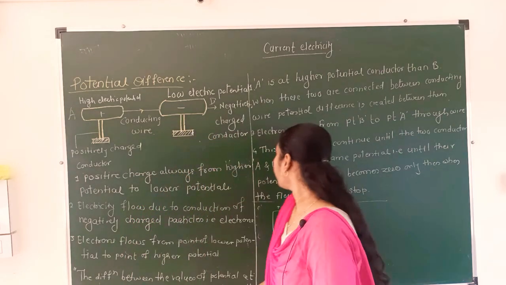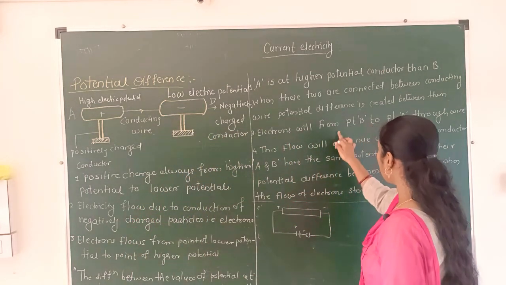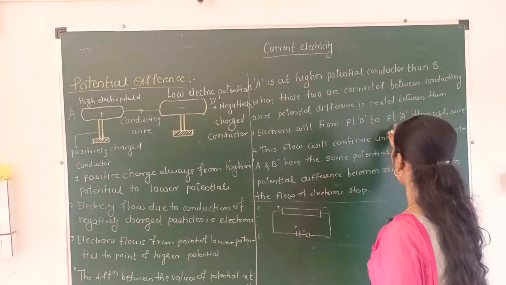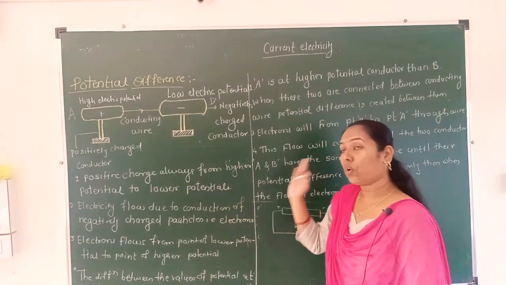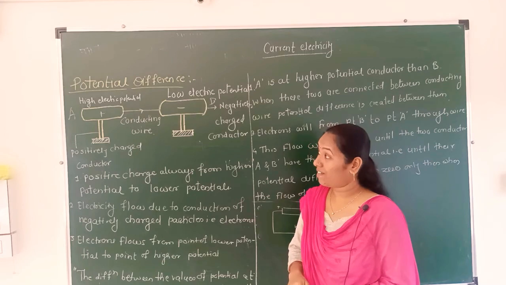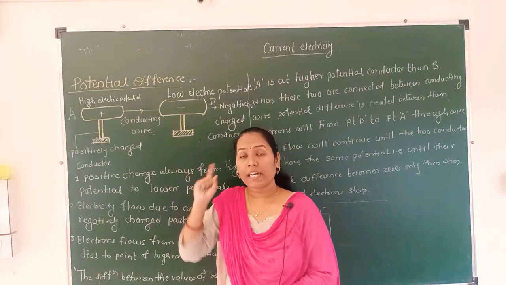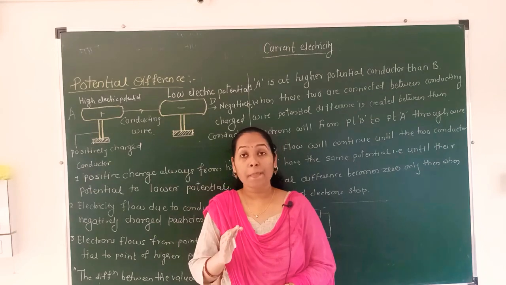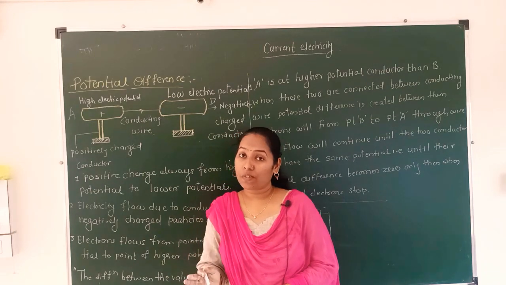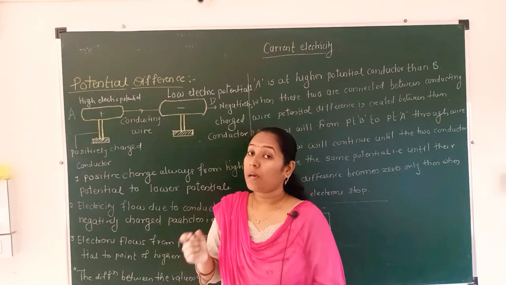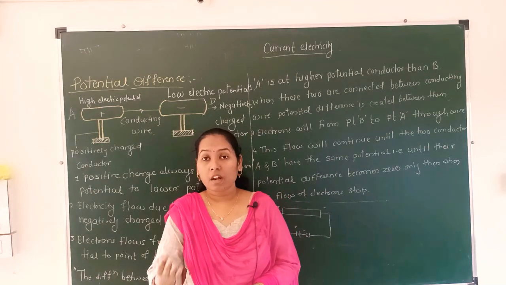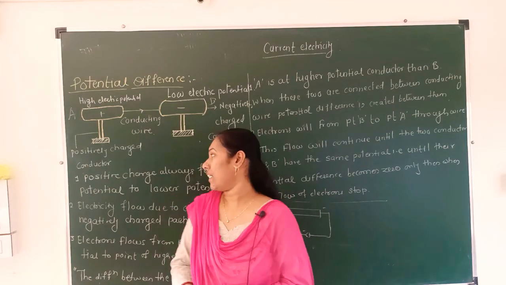See, what is the point? The electrons will flow from point B to point A. I have already told you, electrons always flow from the negative terminal to the positive terminal, meaning from lower potential to higher potential.